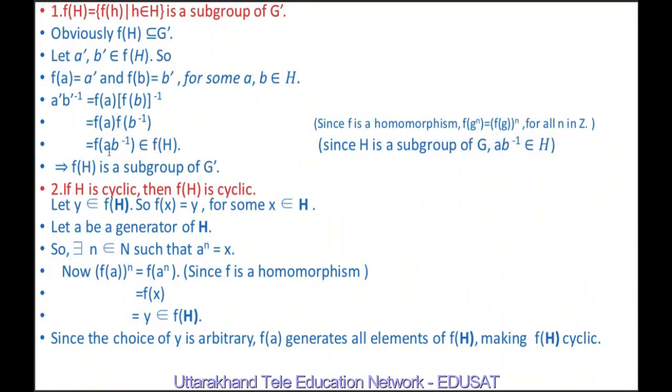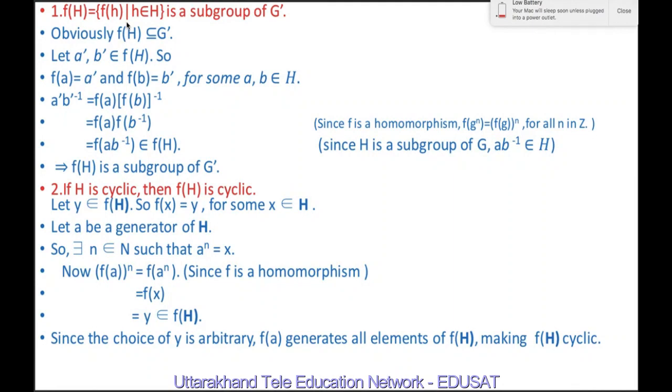But a b inverse belongs to H because H is given to be a subgroup of G. Therefore a b inverse is an element of H. So f(a b inverse) should belong to f(H) by definition of the given set, because f(H) consists of elements of the form f(h) where h belongs to H. So f(a b inverse) belongs to f(H). This implies f(H) is a subgroup of G'.